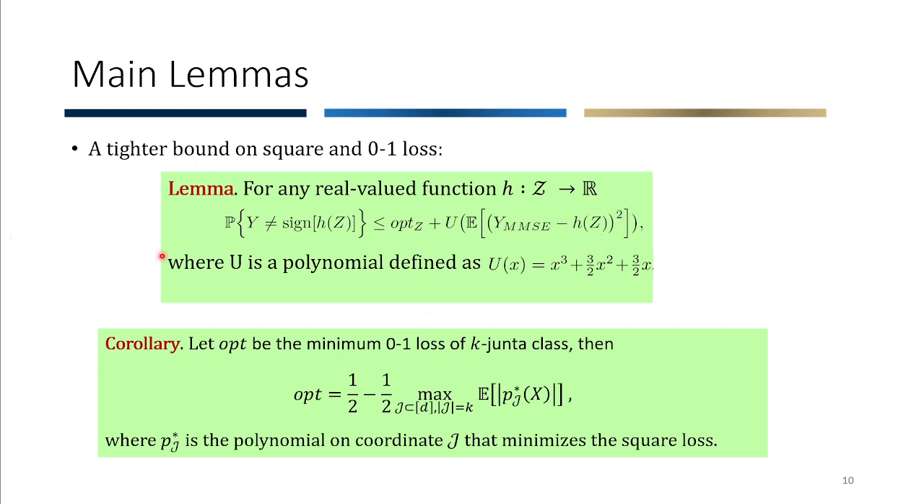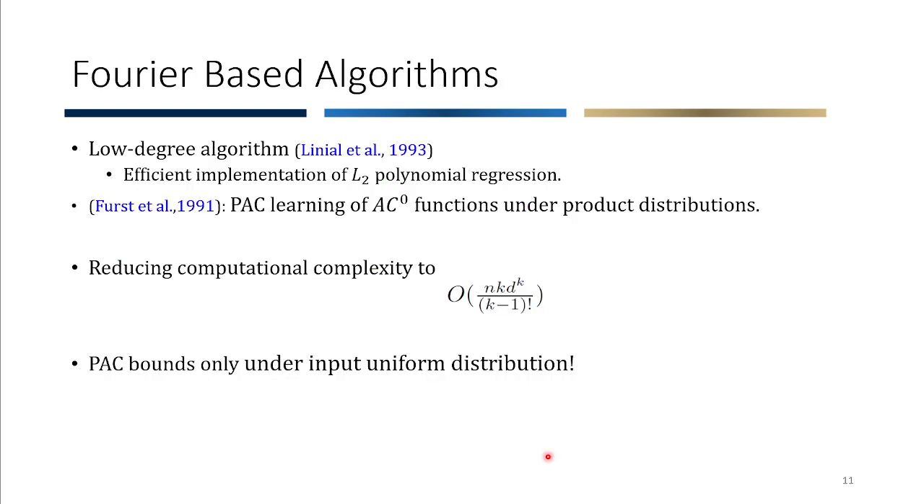As a corollary of this result, then we can characterize the optimal loss for k-Junta class, which is expressed by this expression, where here P star of J is the best polynomial, minimizing the square loss on the coordinate J for a given training set. Now, this was the L2 part of the paper.